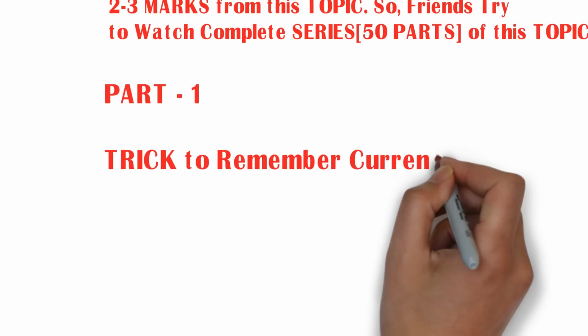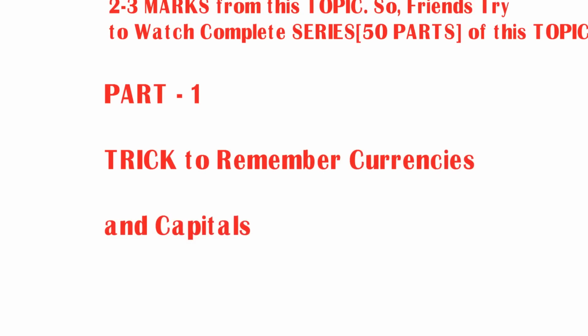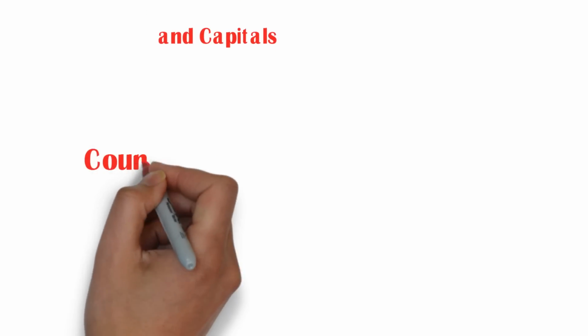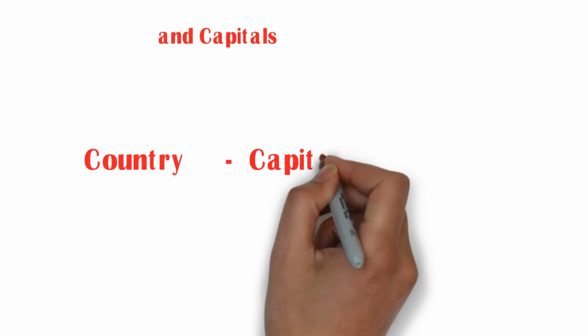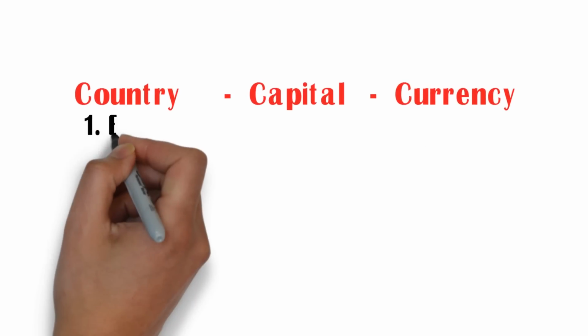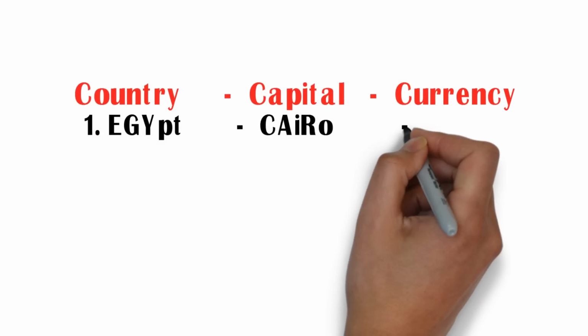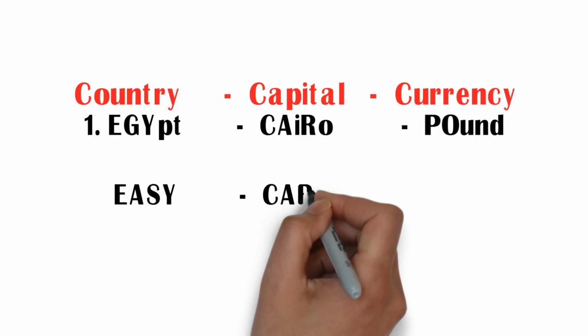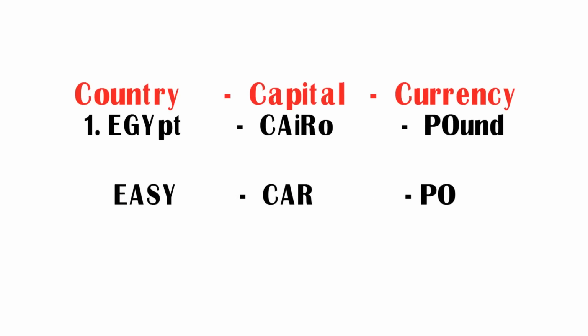Part 1, trick to remember currencies and capitals. Country, capital and currency. Today we are going to see country Egypt. Egypt's capital is Cairo and its currency is pound. I repeat, Egypt's capital is Cairo and its currency is pound. But how to remember this capital and currency? Let us see the trick here.